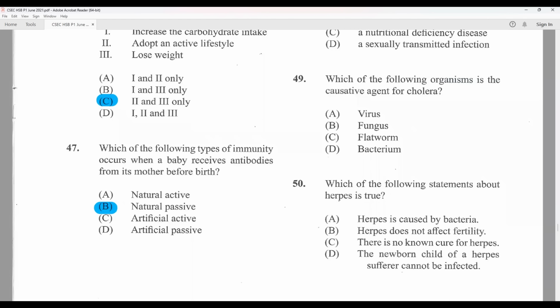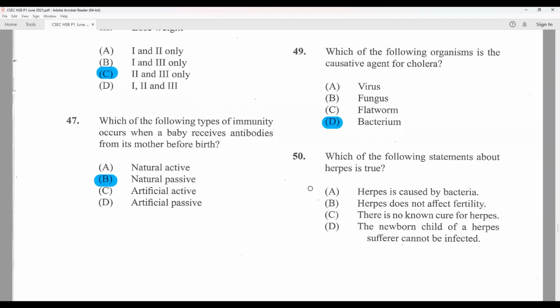49. Which of the following organisms is a causative agent for cholera? And we know that Vibrio cholerae is bacterial. 50. Which of the following statements about herpes is true? Herpes is caused by a bacterium.